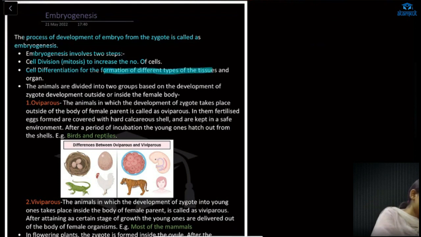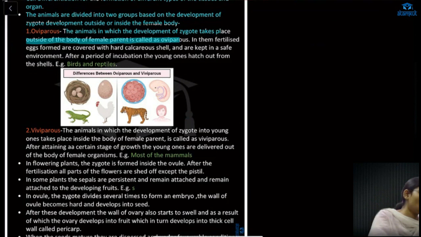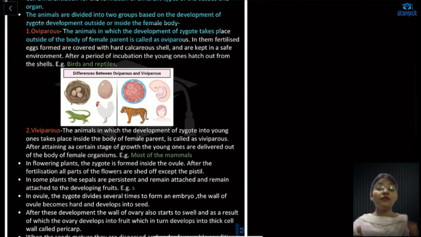For the formation of different kinds of tissues and organs, animals are divided into two groups based on whether the zygote develops outside or inside the female body. They are oviparous and viviparous. Oviparous animals are those which lay eggs. The animals in which the development of the zygote takes place outside the body of the female parent are called oviparous. Outside the body means they lay the egg in their care and protection, and the egg is laid outside the body of the female.